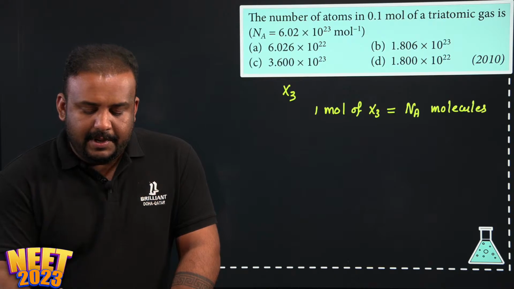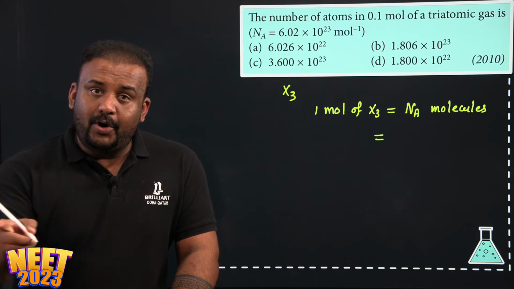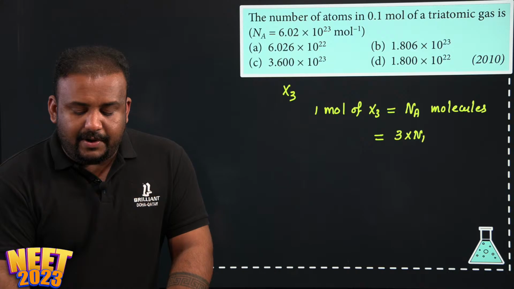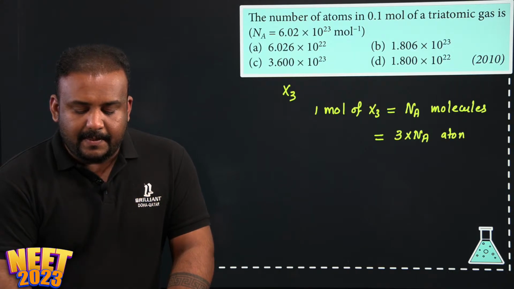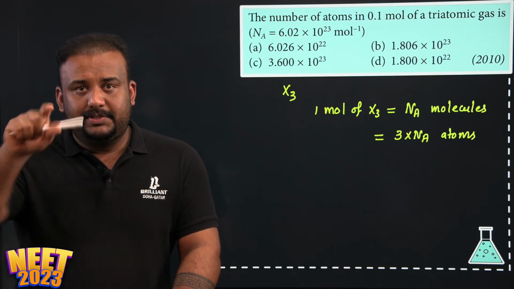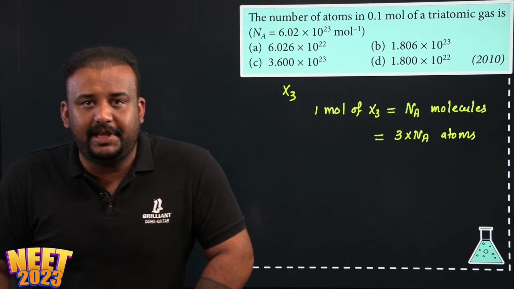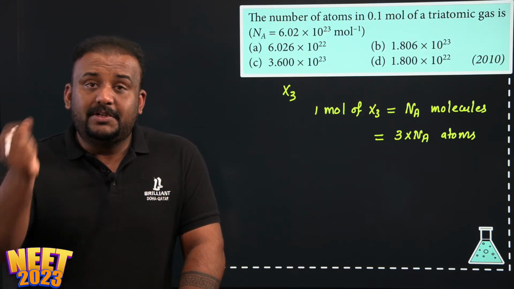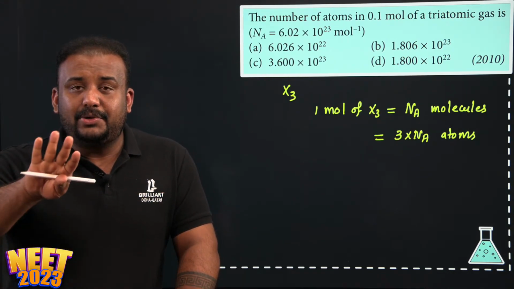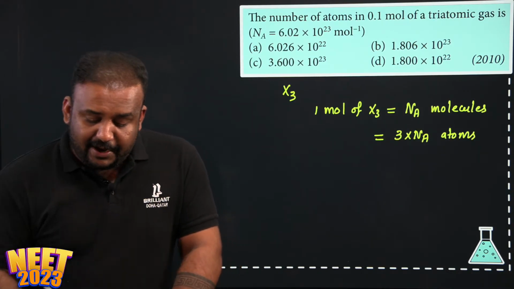So you tell me, 1 mole of that gas will have Avogadro number of molecules. Do you agree? Or I can also write 1 mole of that gas is going to have 3 times Avogadro number of atoms. Because X3 is a molecule. So 1 mole of that molecule will contain 6.022 into 10 raised to 23 molecules. But in terms of atoms, how do I express? You know that every molecule of that triatomic gas will have 3 atoms total. Correct? So 3 times Avogadro number.